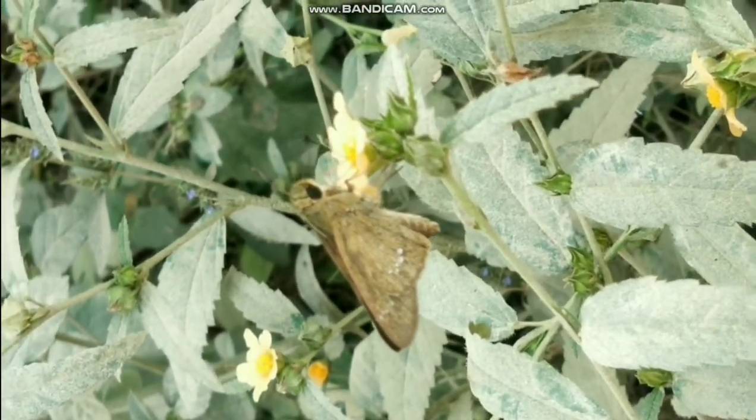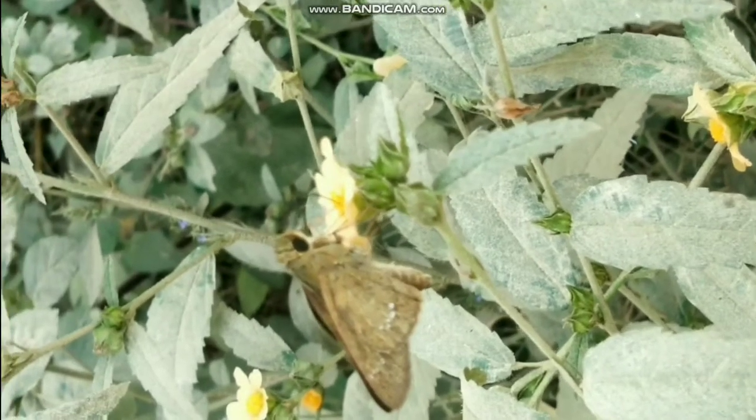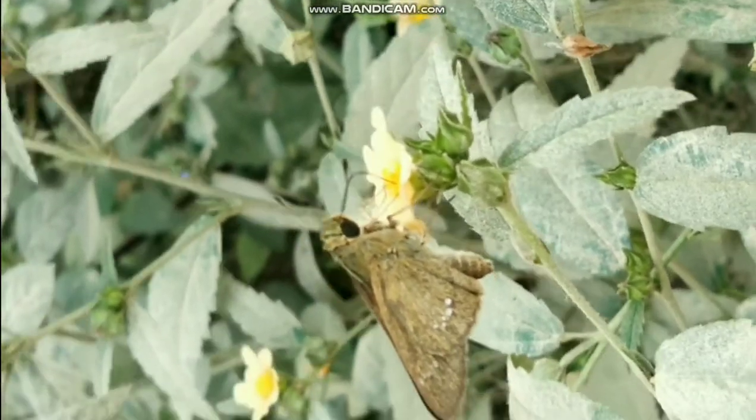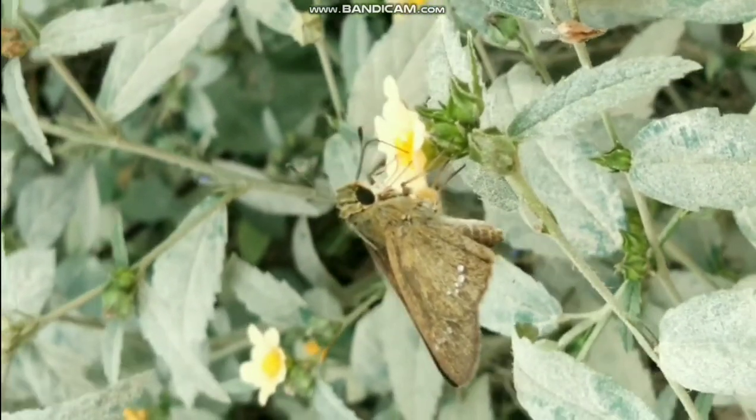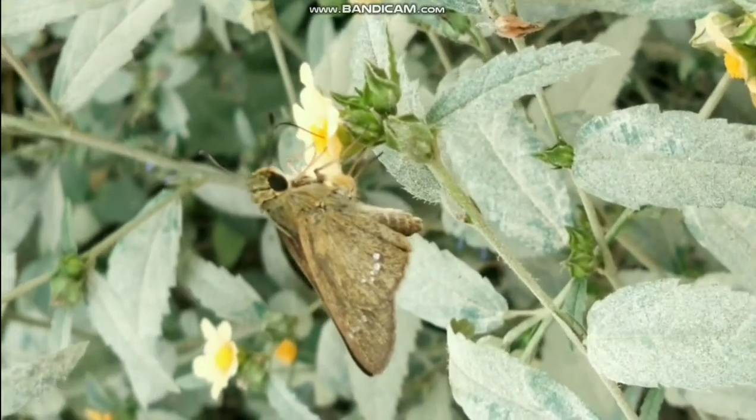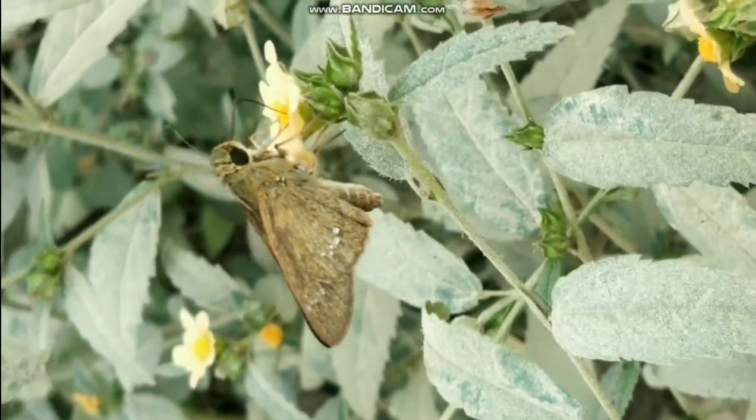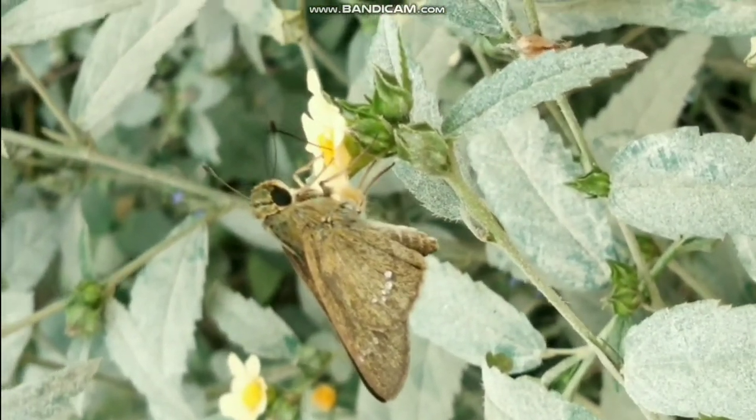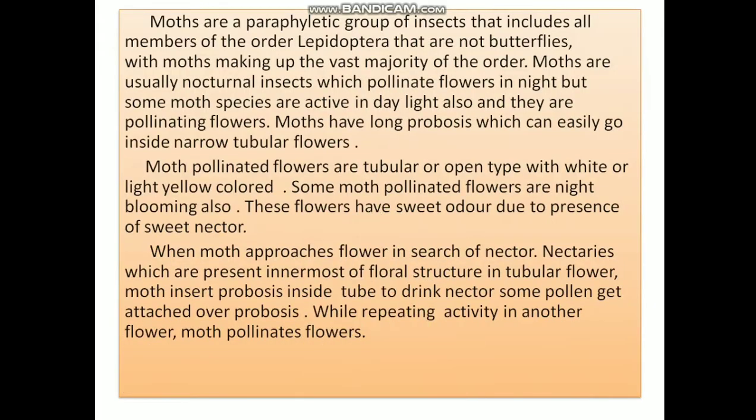We can identify a moth by its habit and activity in night, and also it folds its wings horizontally. Moths are a paraphyletic group of insects that includes all members of order Lepidoptera that are not butterflies, with moths making up the vast majority of the order.